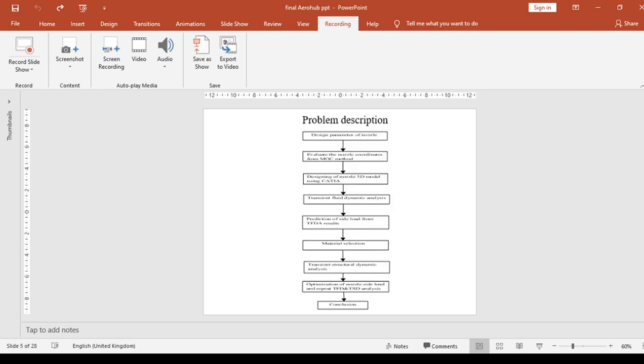The problem description is: designing parameters of nozzles, evaluating the nozzle coordinates from MOC methods, designing the nozzle 3D model using CATIA, transient fluid dynamic analysis, prediction of side load from TFDA results, material selection, transient structural dynamic analysis, optimization of nozzle side load, repeating TFD and TSD analysis, and finally the conclusion.